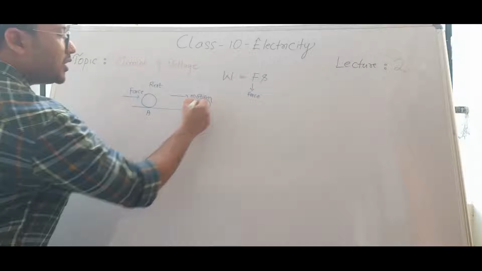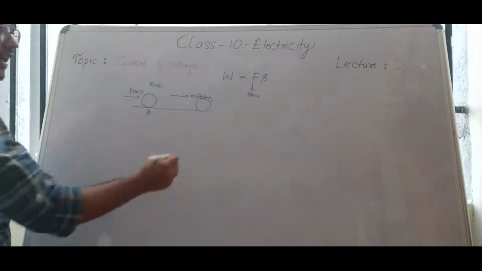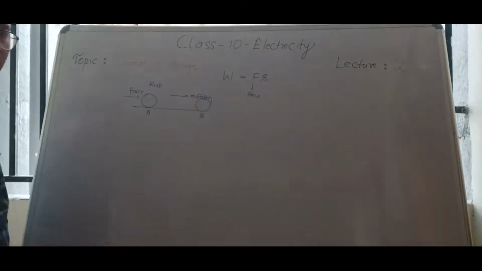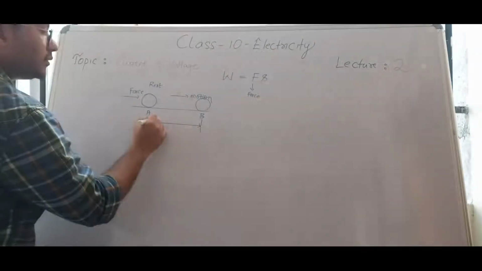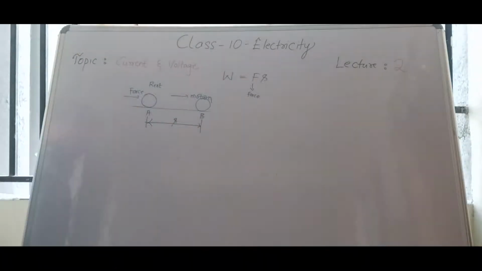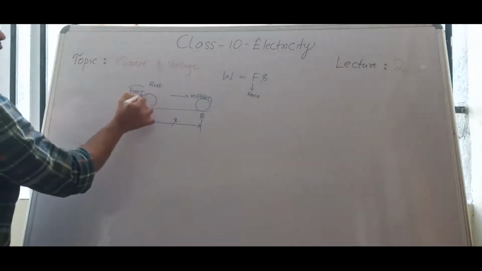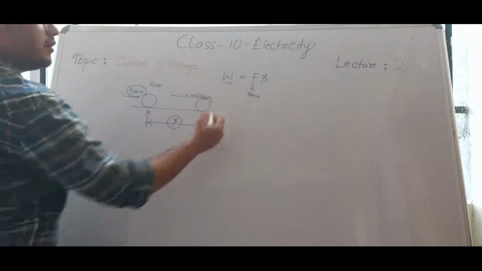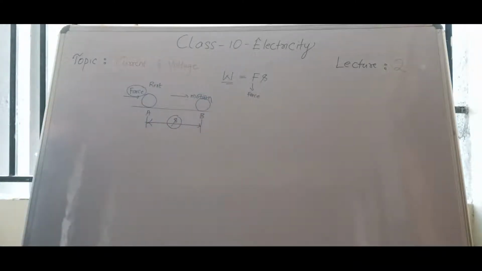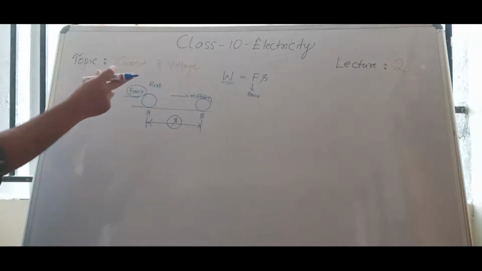And it will come to this position, at least it will move to B, right? So from A to B there is some displacement. Means you are applying force and body is displaced, then work is said to be done. Work is equal to formula force into displacement.